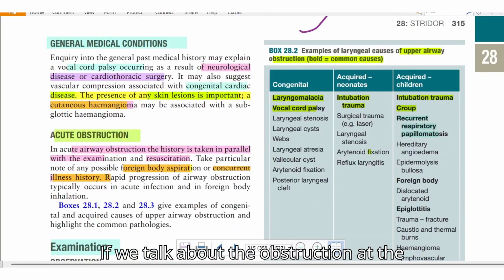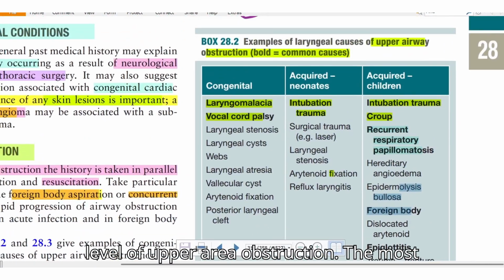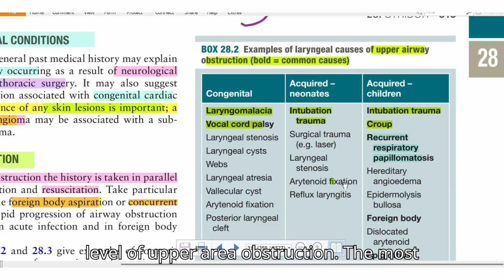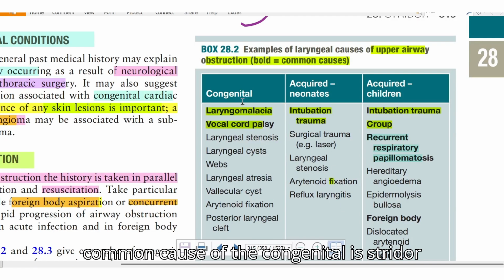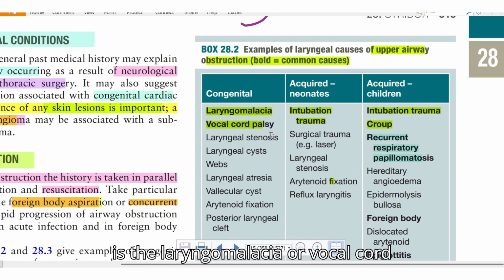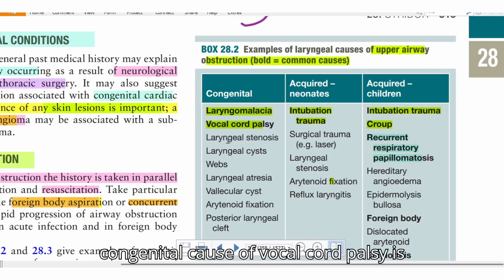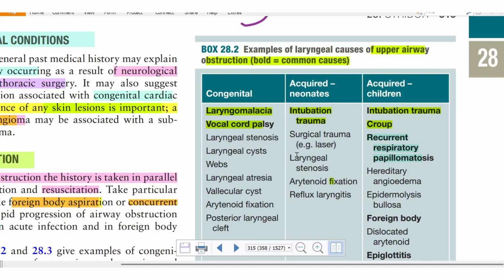If we talk about obstruction at the level of the upper airway, the most common congenital cause of stridor is laryngomalacia or vocal cord palsy. The congenital cause of vocal cord palsy is always bilateral, but if it's unilateral, it indicates something else. Other causes are less likely.